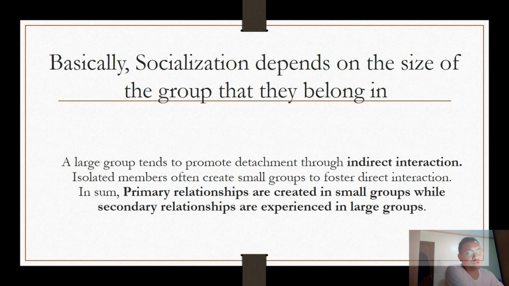So a large group tends to promote detachment through indirect interaction. Like if the group has more members, most likely these members will create small groups to foster direct interaction. Like for example, a class of 38 or a class of 40, they consider themselves a social group, but these members of a class will create small groups. In some, primary relationships are created in small groups, while secondary relationships are experienced in large groups.